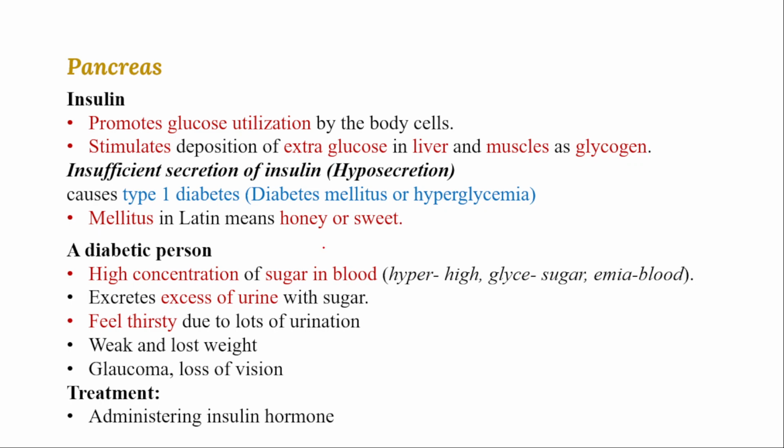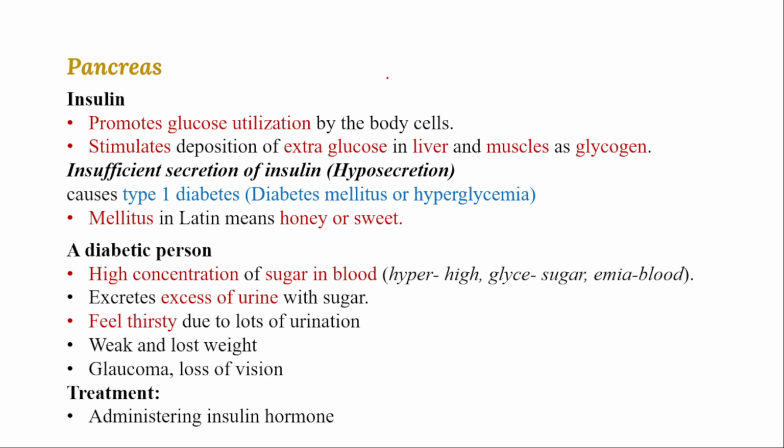Because of that, in urine we can observe that a large amount of sugar will be secreted. Whenever sugar-mixed urine is secreted, more urine goes out, and that leads to feeling thirsty, and you will drink a lot of water.